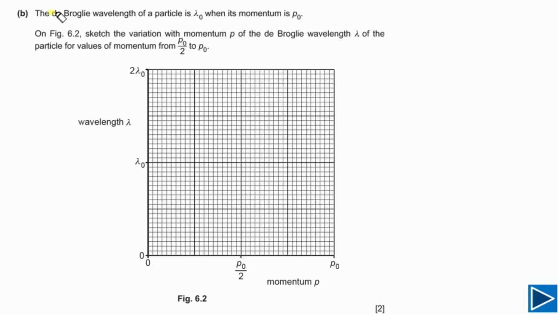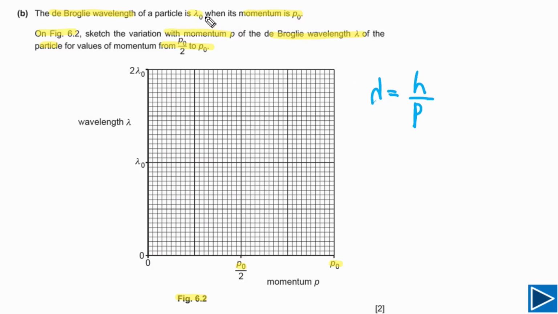For part B, it is given to us that the de Broglie wavelength of a particle is lambda naught when its momentum is p naught. On figure 6.2, we need to sketch the variation with momentum of the de Broglie wavelength of the particle for values of momentum from p naught by 2 to p naught. In order to sketch the graph between these two quantities, we need to understand the relationship between wavelength and momentum, that is lambda is equal to h over p, where p is the momentum of the particle and lambda is the wavelength of the particle.